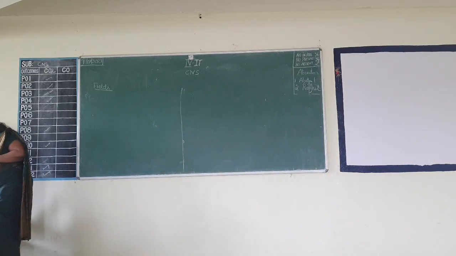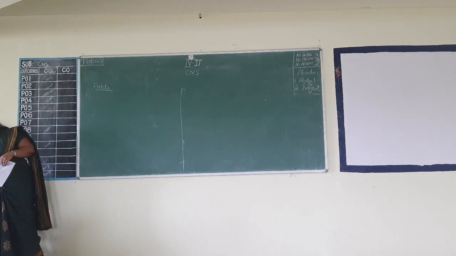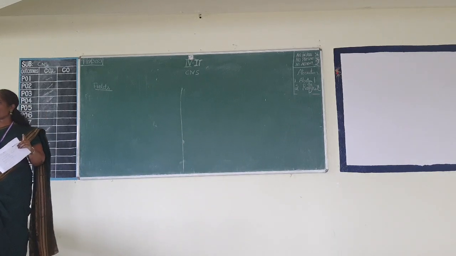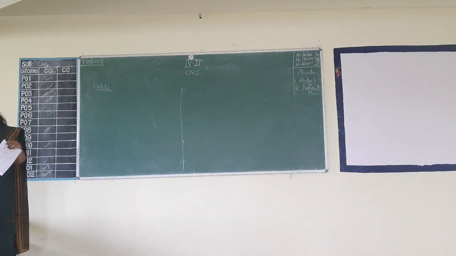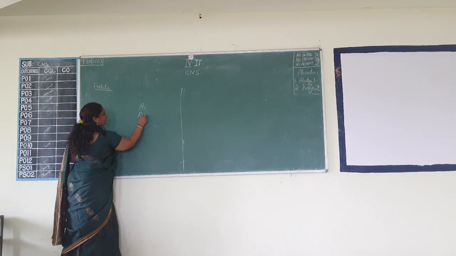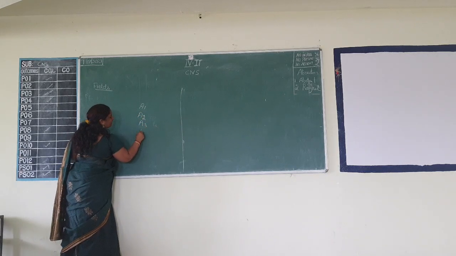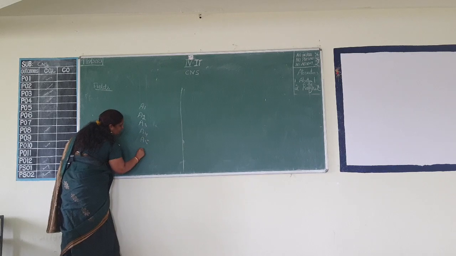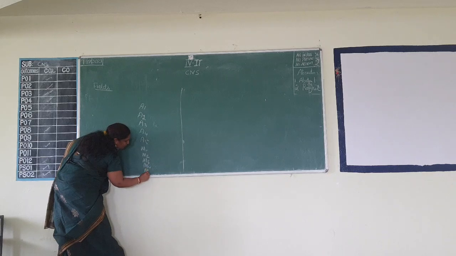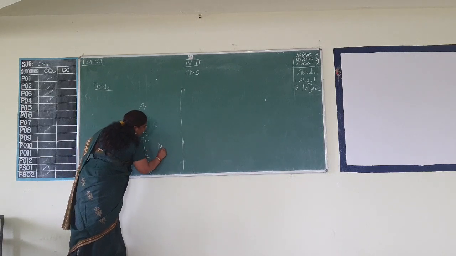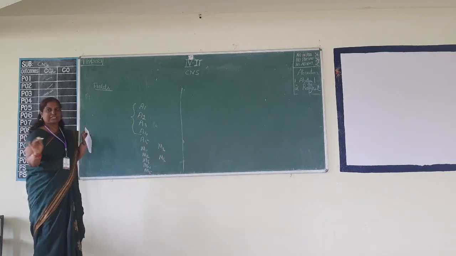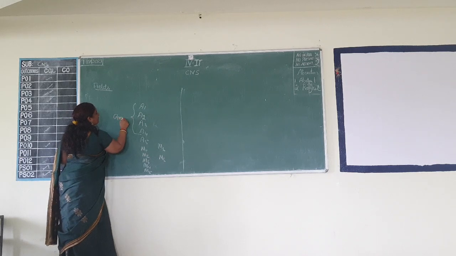So the next topic, actually if you see at page number 100, you can see consolidation of all. It is a list of all the properties from A1 to A5, M1 to M7. So you must remember what is A1, A2, A3, A4, A5, M1, M2, M3, M4, M5, M6 and M7. So when these 4 properties alone are satisfied, we say it is a group.